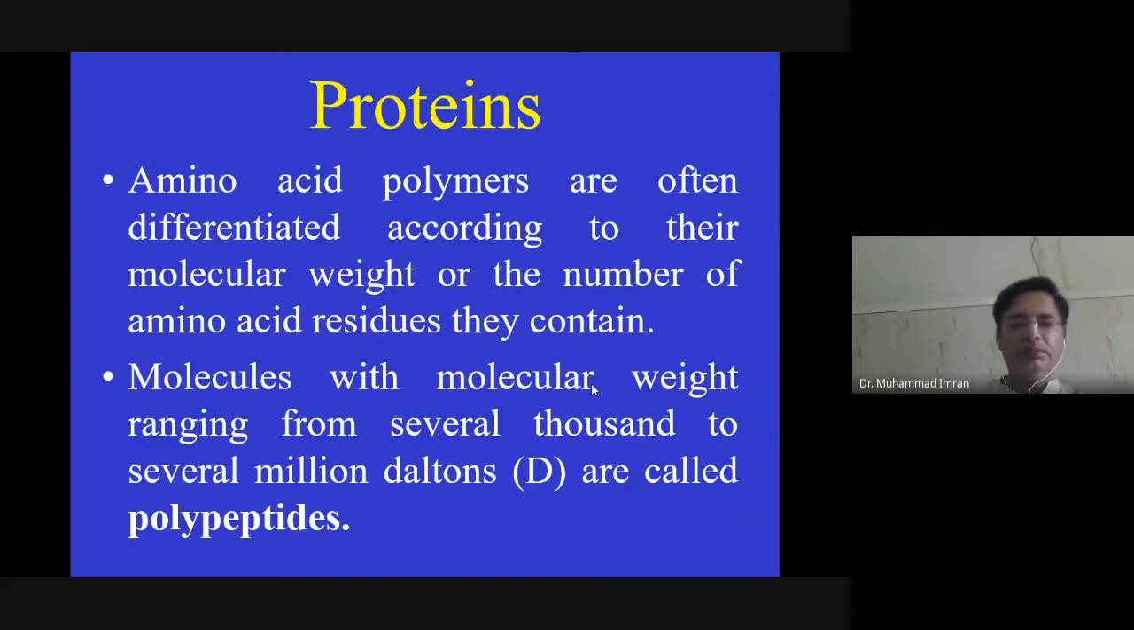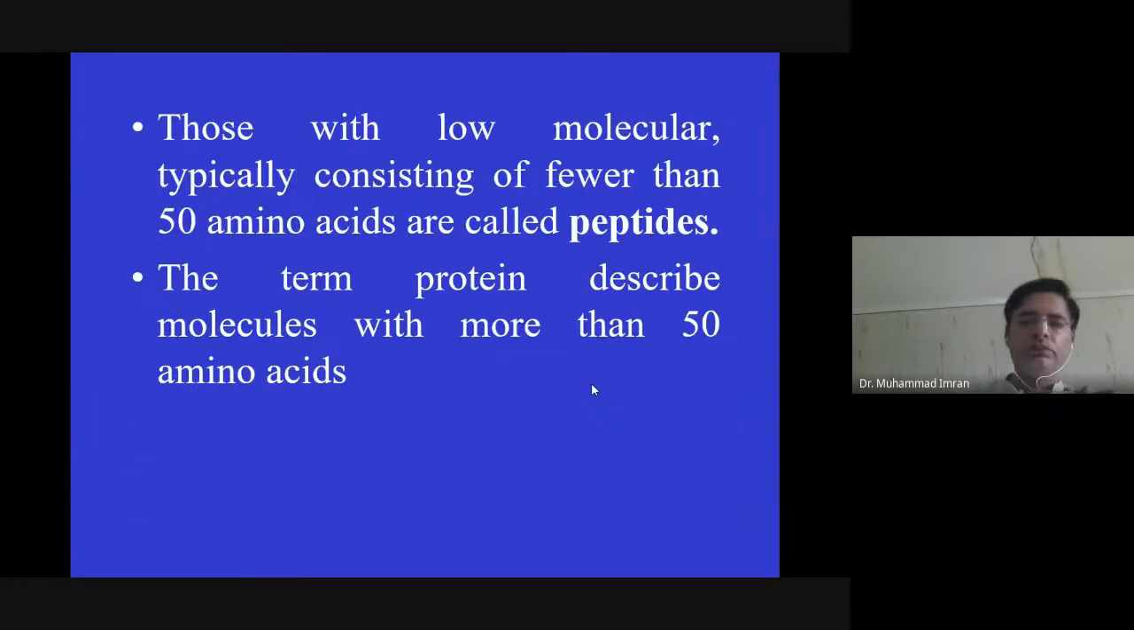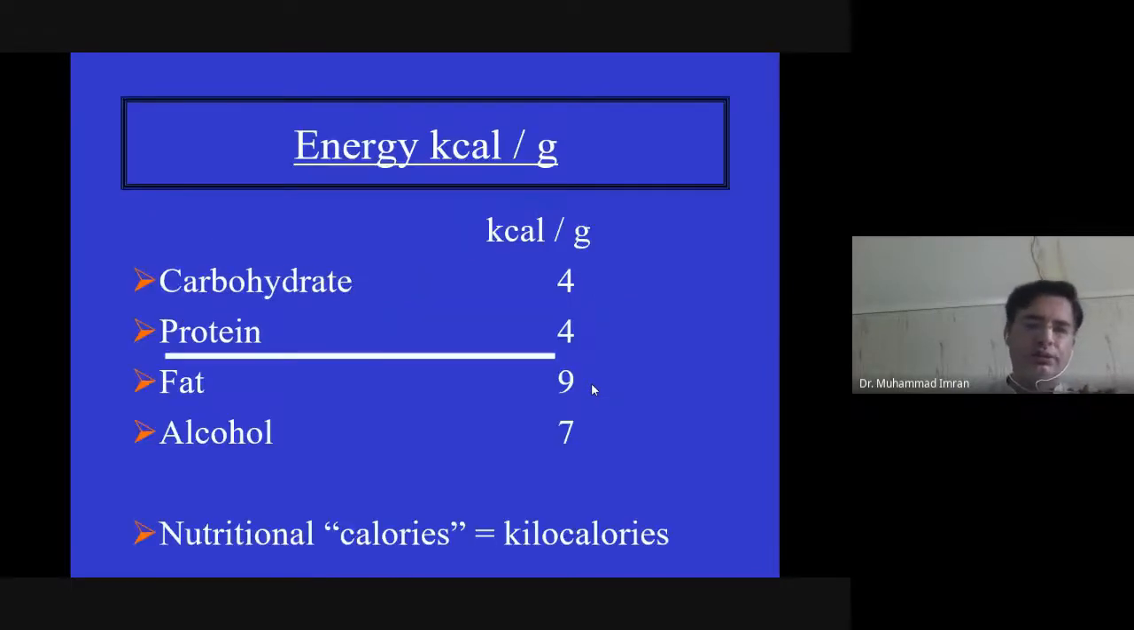And mostly proteins are made up of polypeptides of several thousand to several million Dalton molecular weight. So you can say if a protein contains 50 amino acids, it is known as a peptide, and if it contains more than 50 amino acids, it is known as a polypeptide, and if more than 1000 amino acids, it is a true protein.